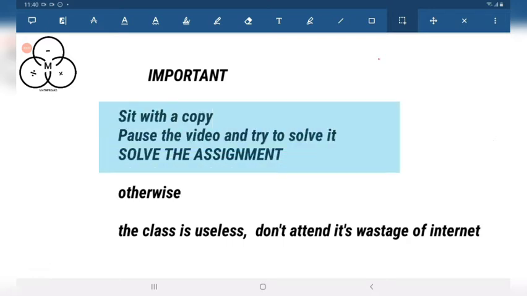We all should sit with a copy. You should pause it, try to solve it. Definitely solve the assignment if it's provided.